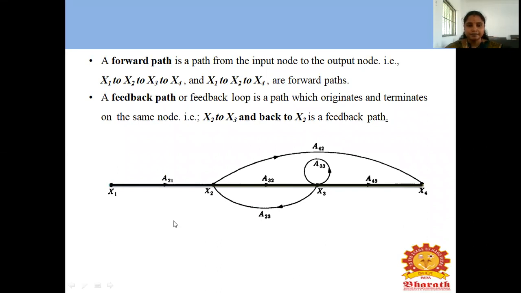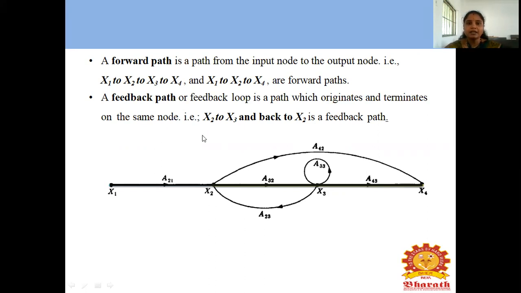A forward path is a path from the input node to the output node. That means x1 to x2, x2 to x3, x3 to x4. This is one forward path. Another one is x1 to x2, x2 to x4. This is another forward path. We are not taking this x1 to x2, x2 to x3, x3 to x4 as a forward path, because the arrow mark is opposite to the direction of the input node.